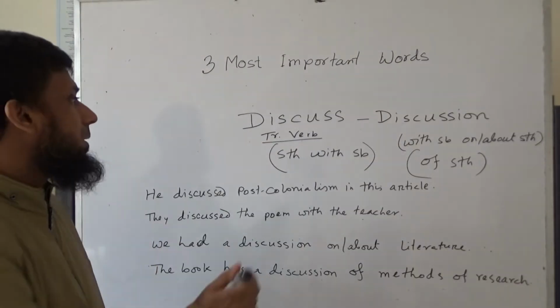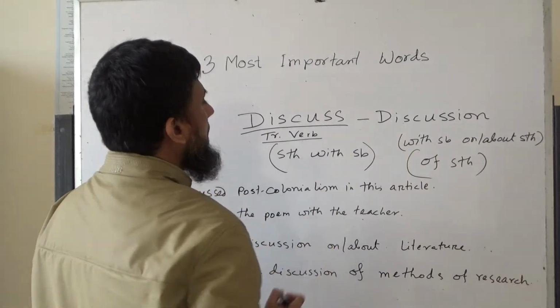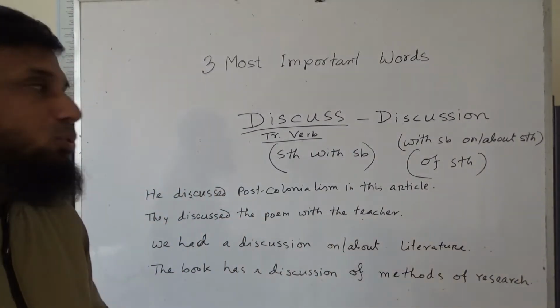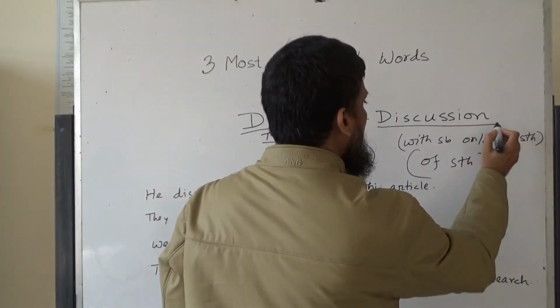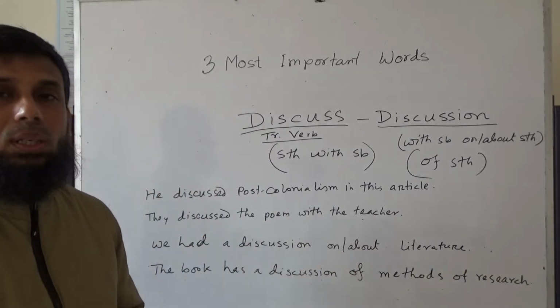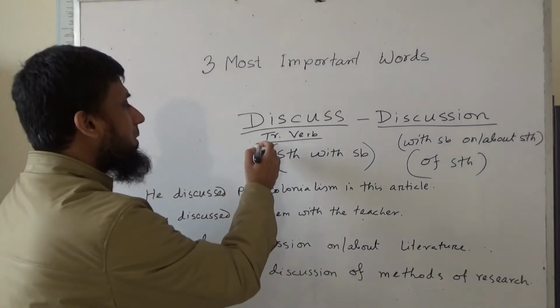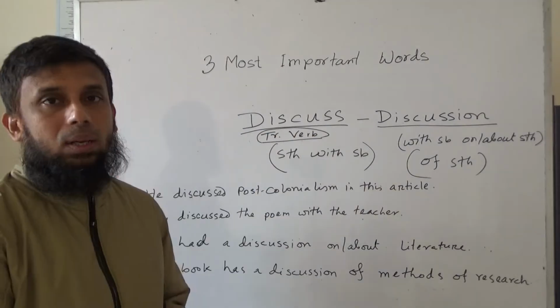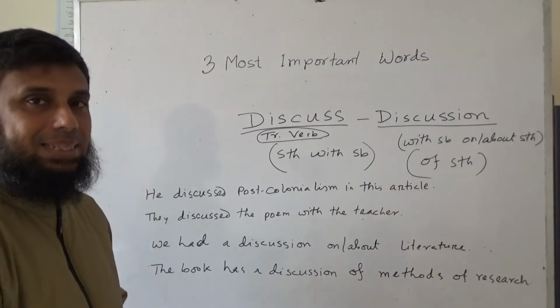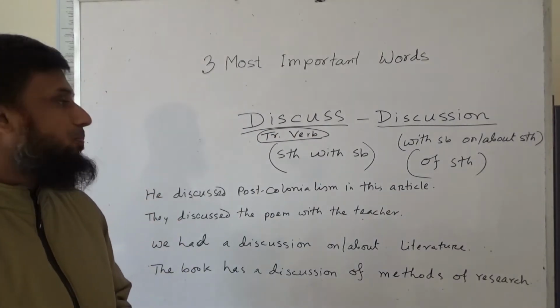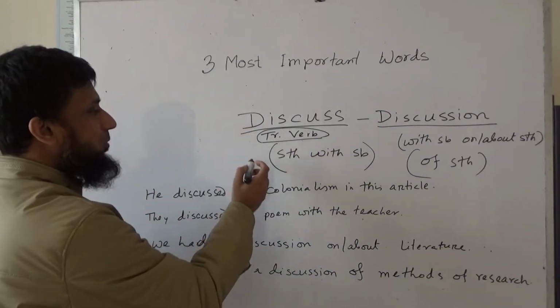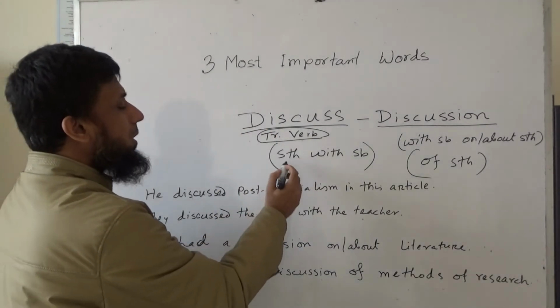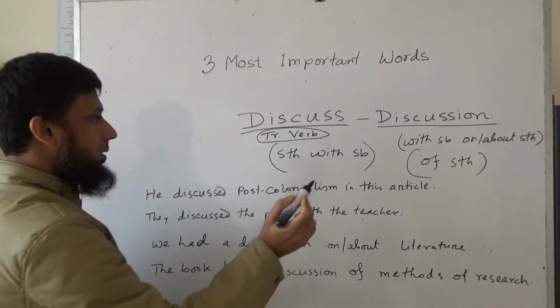The second word is discuss, and it is also used in its noun form, discussion. When we use it as a verb, it is a transitive verb, and just like a transitive verb, it has its object just after it. Normally we use the verb in this format: discuss something with somebody.